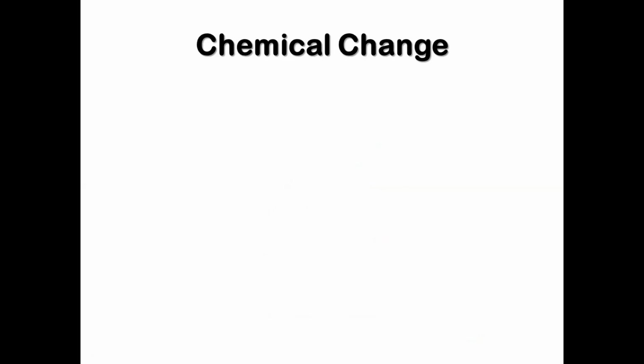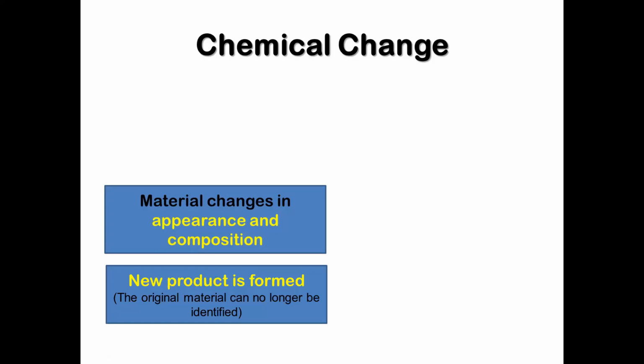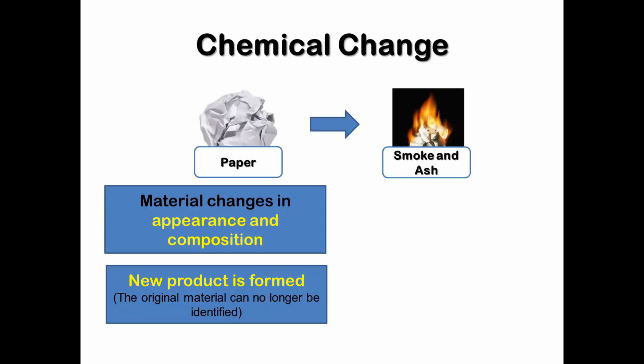Chemical change. In chemical change, a material changes in appearance and composition. A new product is formed when chemical change occurs. That is why the original material can no longer be identified. For example, burning a piece of paper produces smoke as well as ashes. After burning, you can no longer identify the original material, which is the paper, since it has already changed into ashes.